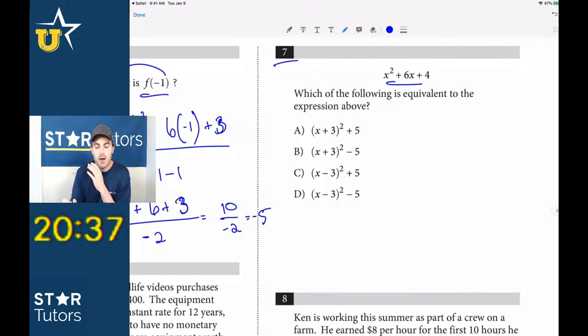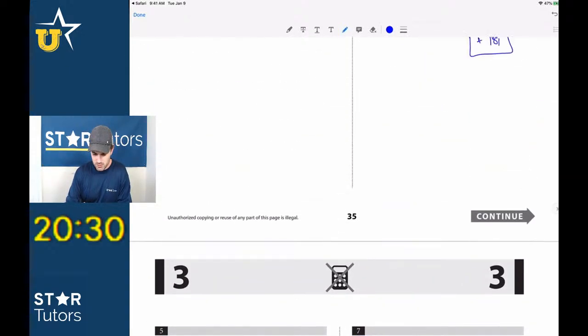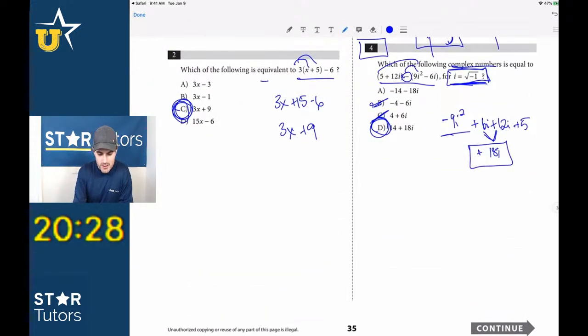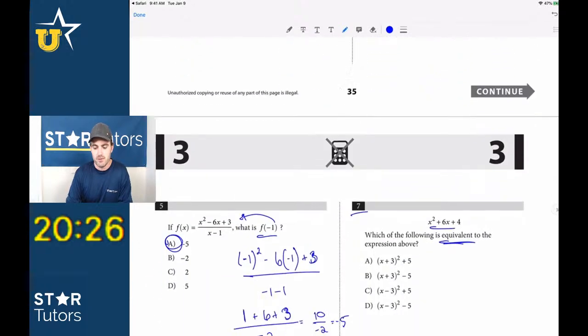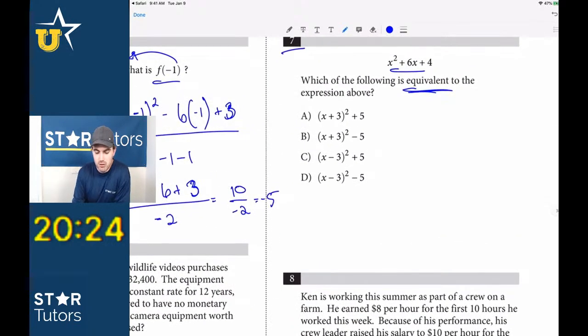Number 7, right away, guys, if you notice this word equivalent, the first thing that I do when I see the word equivalent, I think there was one earlier actually though. Yeah, there was one right here too. If you see the word equivalent and you don't know what to do, because this is in vertex form, you need to complete the square and go through that whole process. But rather than doing that, if you see the word equivalent, you can actually just plug in a value for x. So I always plug in x is equal to 3.